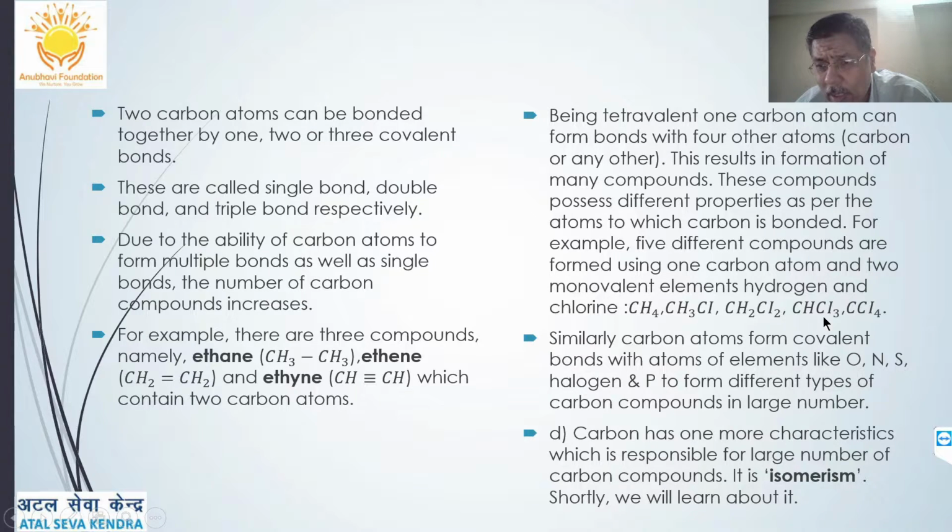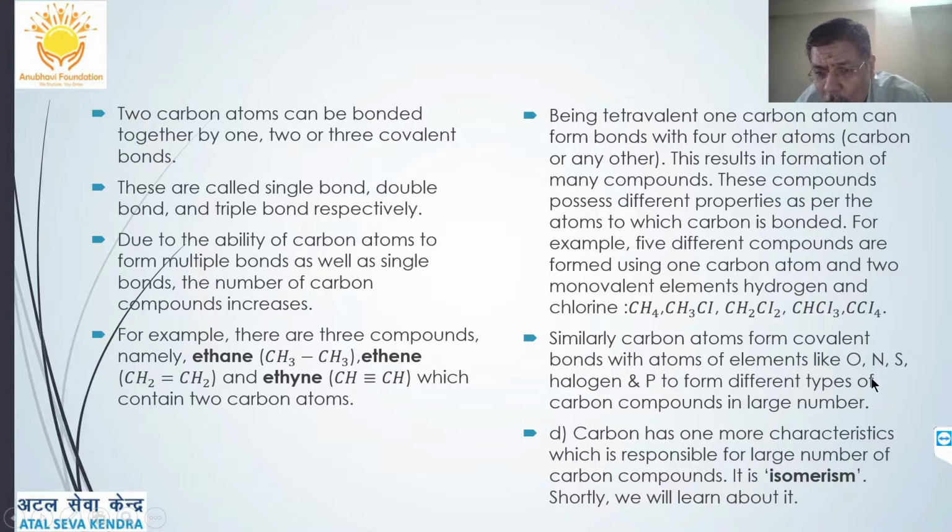In CHCl3, carbon is attached to one hydrogen with a single covalent bond and three chlorine atoms with single covalent bonds. And CCl4 is carbon tetrachloride, a very good organic solvent, where carbon is attached only to four chlorine atoms, where it has replaced all the hydrogen atoms it had.